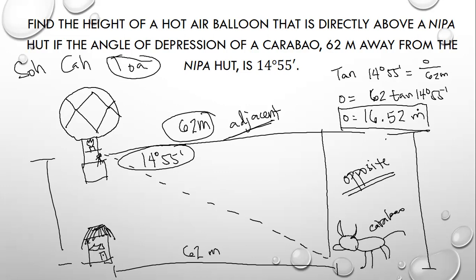So therefore, the height of the hot air balloon directly above the nipa hat is equal to 16.52 meters.